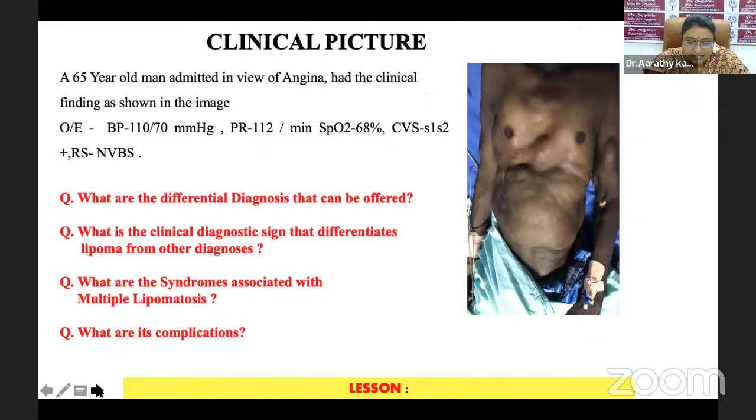Next, we have an interesting clinical picture of a 65-year-old man who was admitted in view of angina, and he had the clinical findings as shown in this image here. On examination, his BP was 110/70, pulse rate was 112 per minute, saturation was a little low. And with this, what can you think of the differential diagnosis you can offer in this patient?